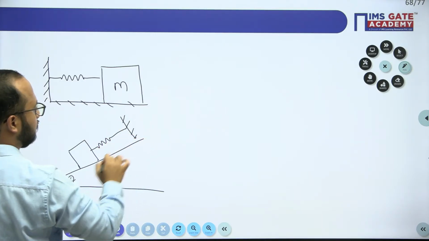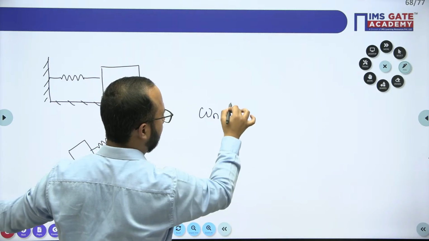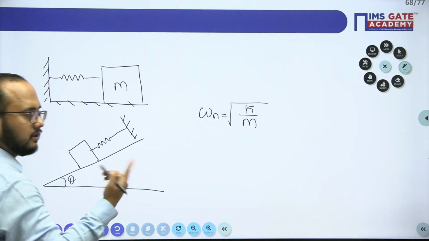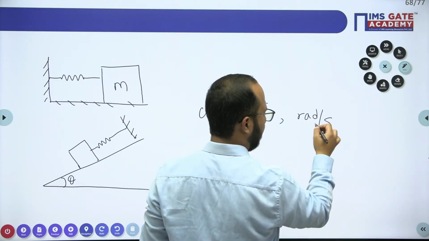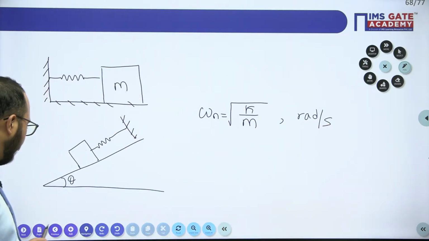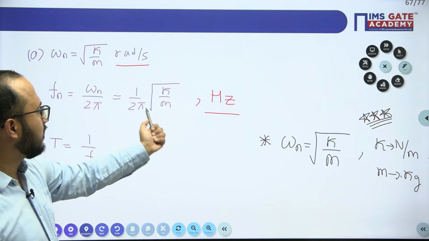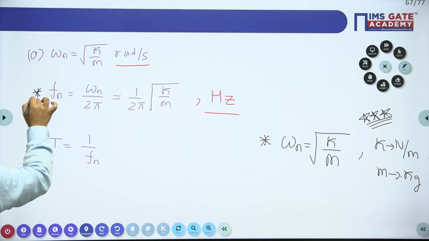In that case also, in both these cases, this formula is applicable. The unit is again radian per second. Don't forget about the unit part. If they are asking in hertz, you will use the different formula, omega n by 2 pi. Remember this one.